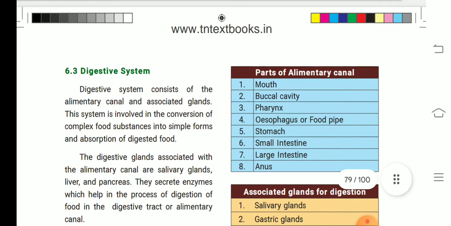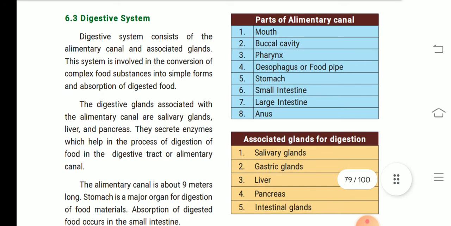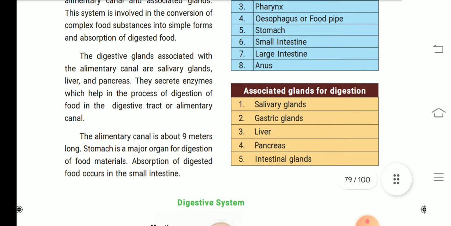Next one, digestive system. The digestive system consists of the alimentary canal and associated glands. The system is involved in the conversion of complex food substances into simple forms and absorption of digested food.